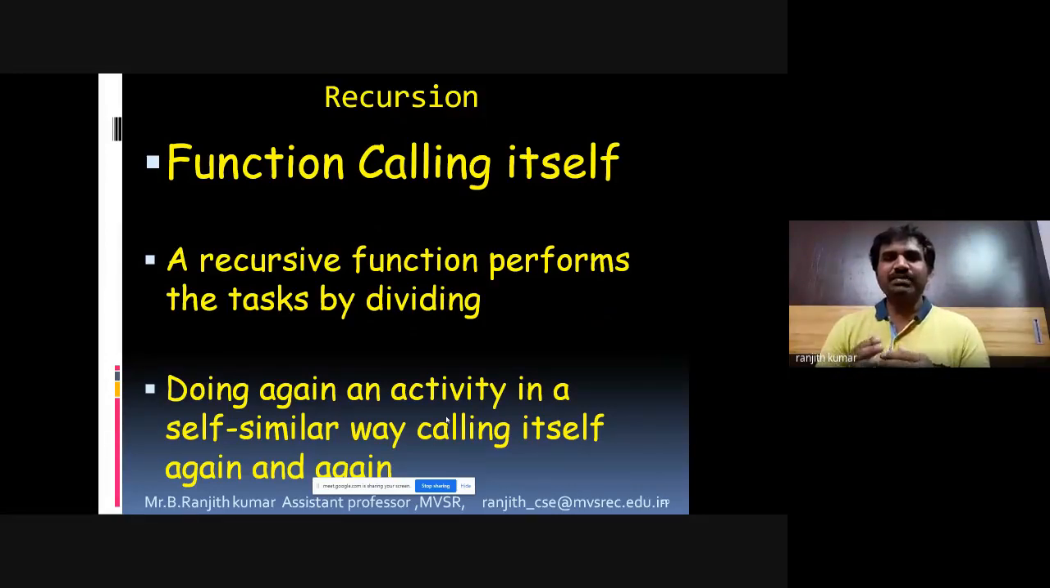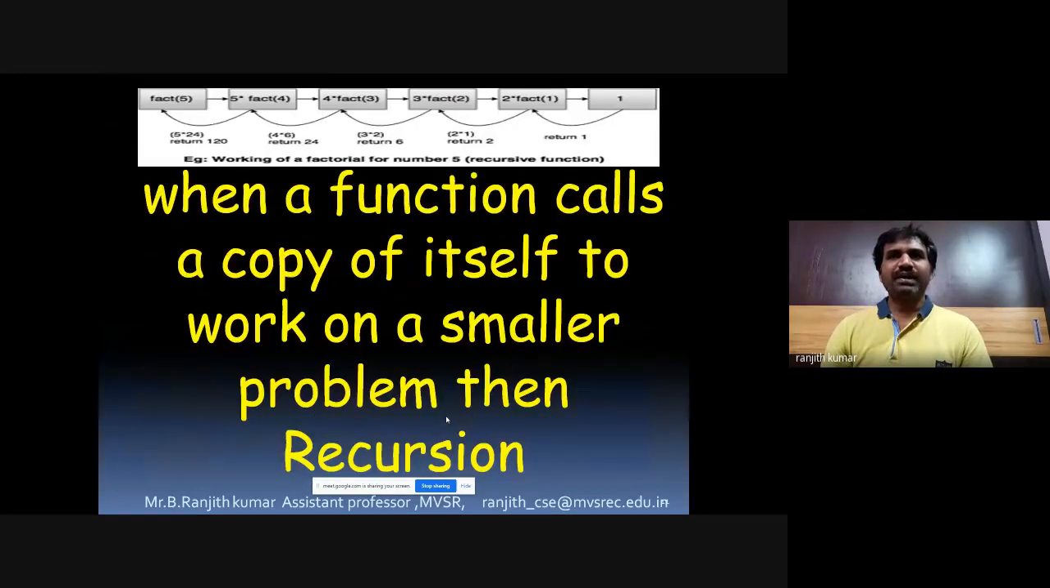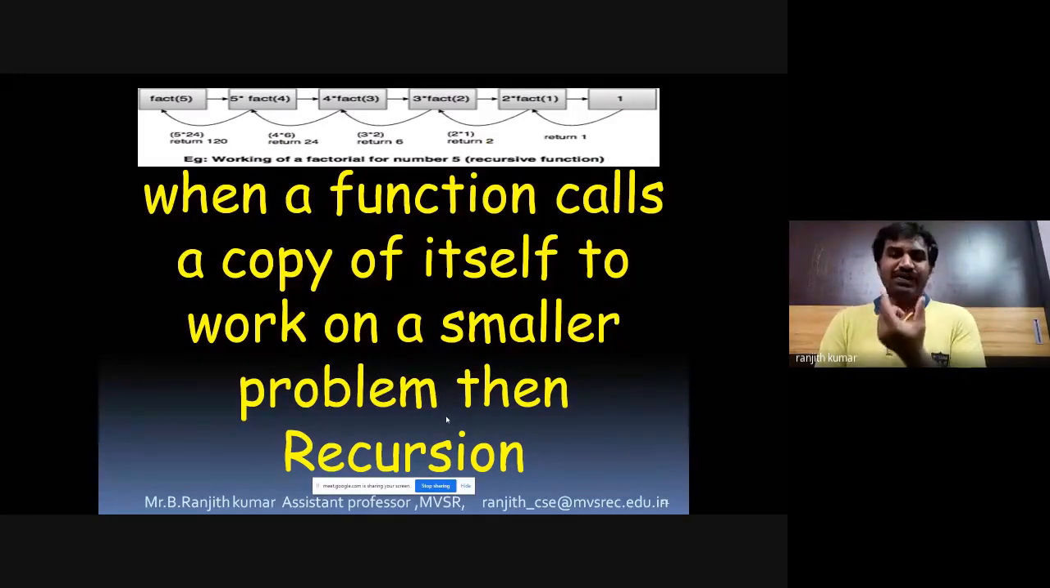It will divide the job into small problems until the problem is very small, and then you can find the solution. Okay. So when a function calls a copy of itself to work on a smaller problem, then it is called recursion. We also saw an example in the above slide where factorial is calling, when a factorial problem is big, it is solving the copy of the smallest problem until it reaches the very small problem where you can give the solution easily.